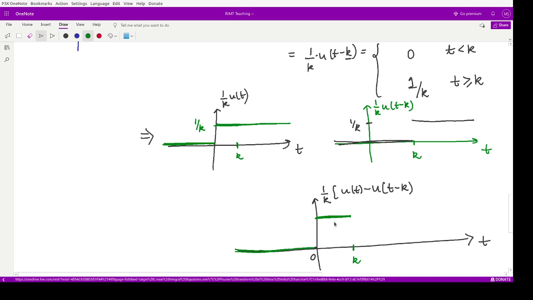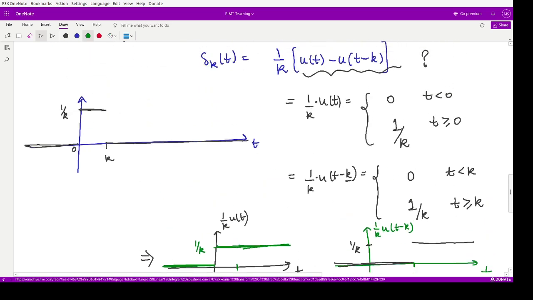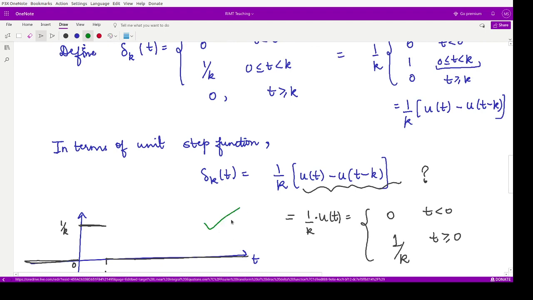And from the interval k to infinity, the function's value here is 1, and here also it is 1. So 1 minus 1 is 0, or 1 by k minus 1 by k, that is 0. So the function is defined like this. This function is exactly the same as this function. That is why we have written this relationship between the Dirac delta function and the unit step function.